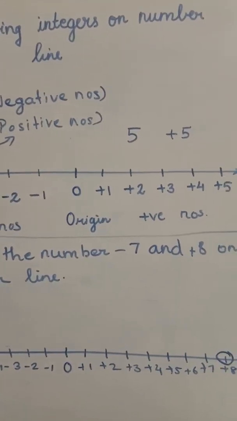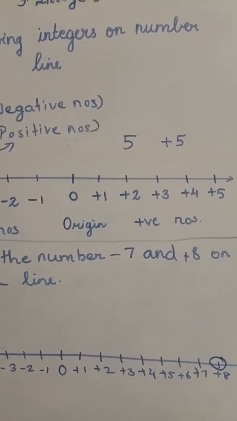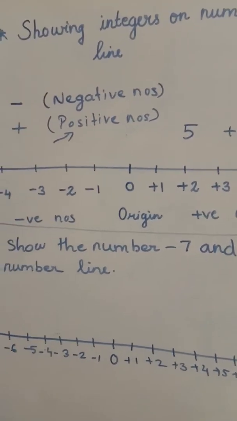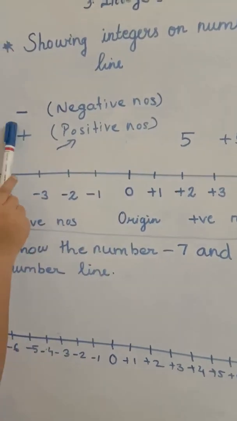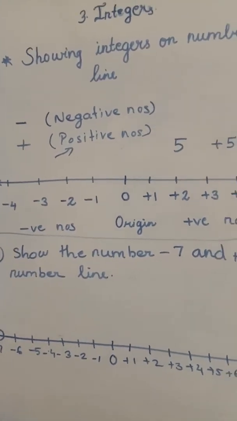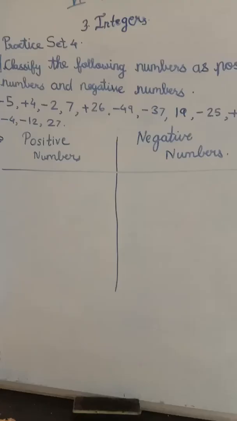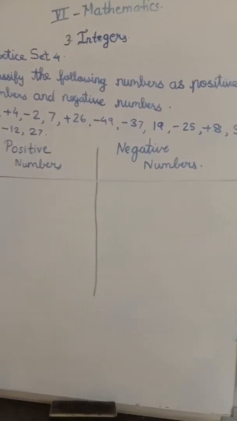If they write +5, that is also positive number. But negative numbers, if you want to write, you have to use minus sign. For positive, if you don't write sign, then too it's okay. But for negative numbers, sign is compulsory. So now we'll start with practice set 4.